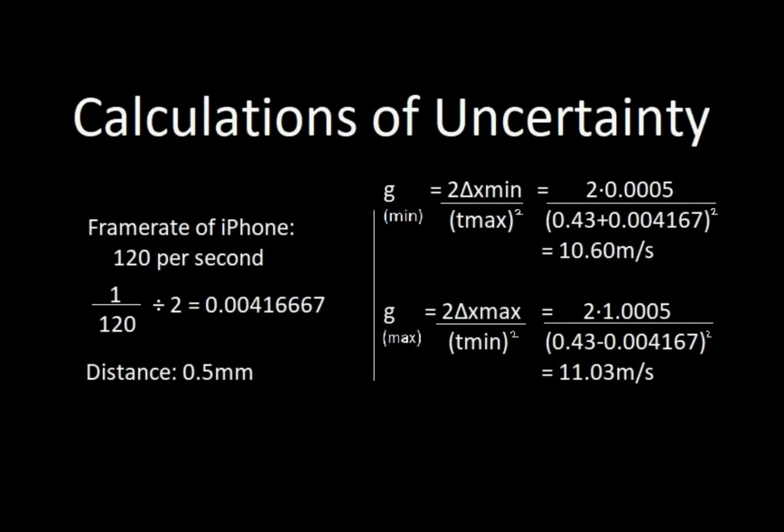The upper limit was calculated using the formula 2 times the maximum displacement over the minimum time squared, which gave us 11.03 meters per second. The lower limit was calculated using the formula 2 times the minimum displacement over the maximum time squared, which gave us 10.60 meters per second.